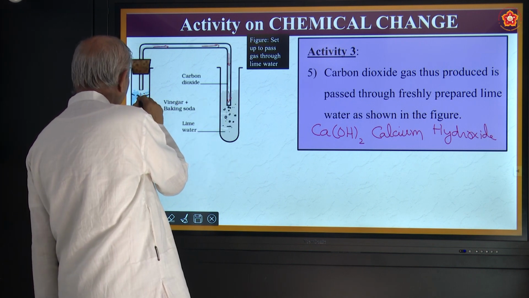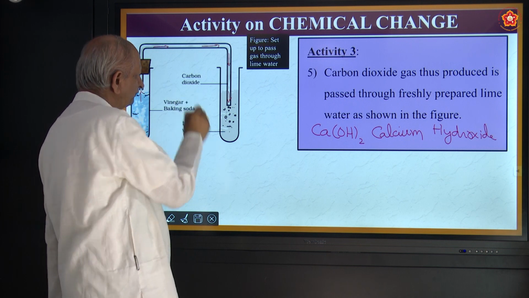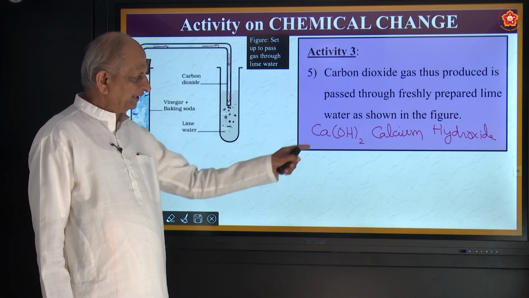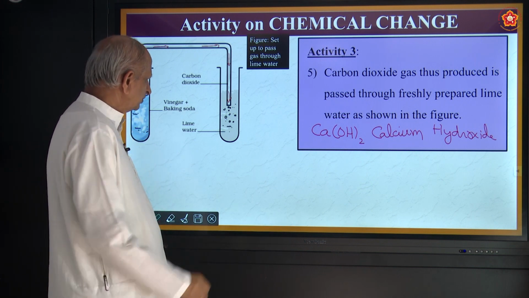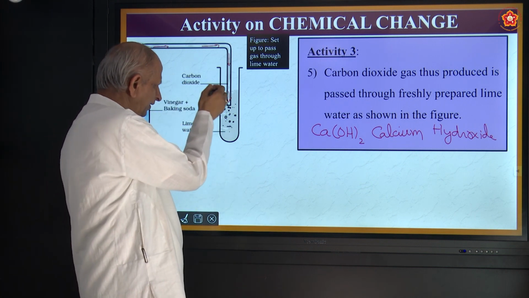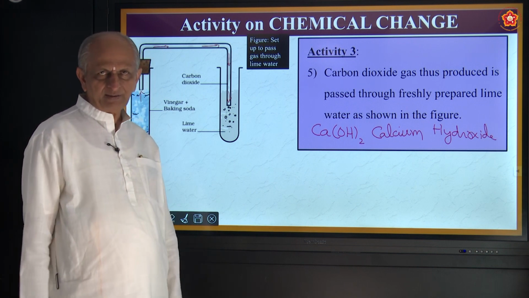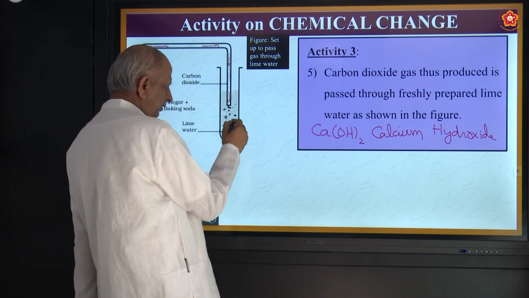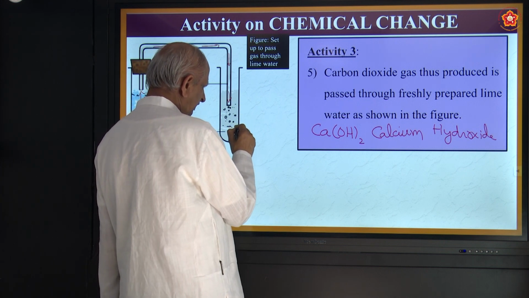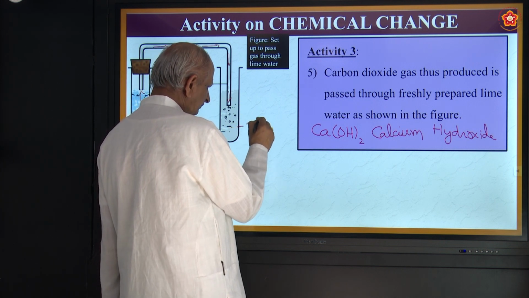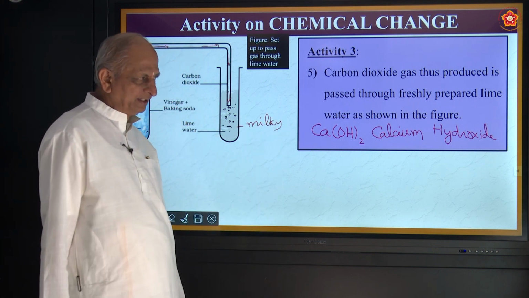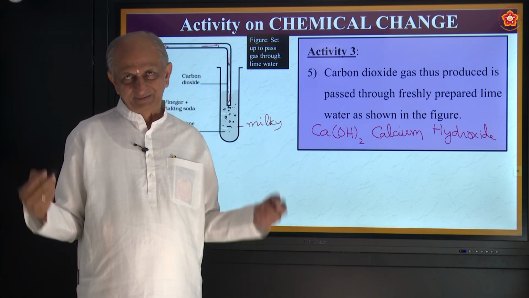So this is the gas that is produced and this is what is called lime water, nothing but calcium hydroxide. So what happens when this carbon dioxide is passed through lime water? The solution, which was light in color, becomes milky. It was transparent earlier. It becomes milky.